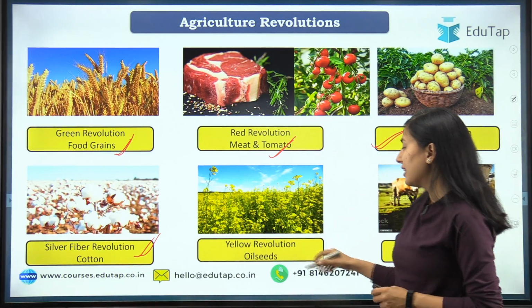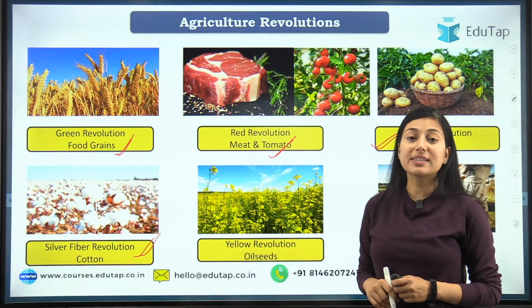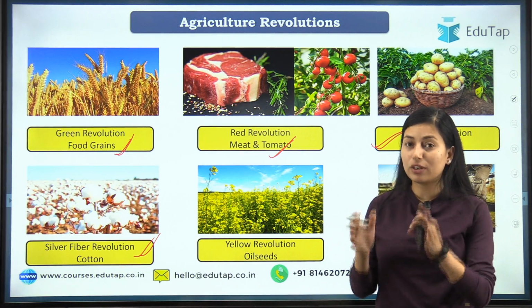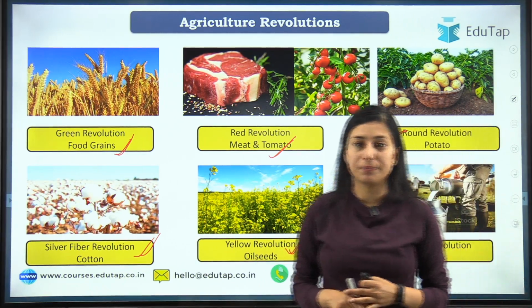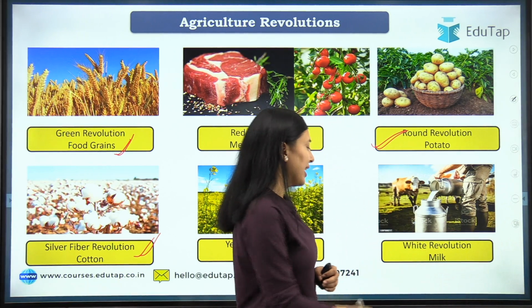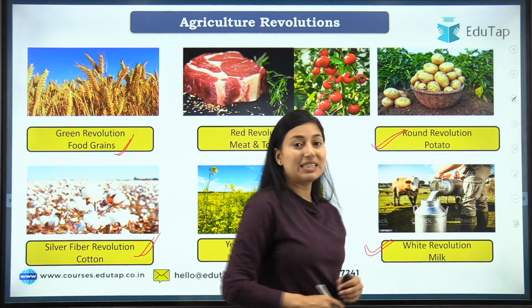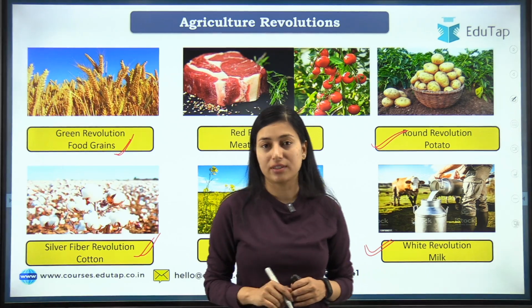Moving on to the next, yellow revolution, which is related to oil seeds. When oil seeds production increased, it is known as yellow revolution. Now moving on to the next, that is white revolution, which is related to milk production.